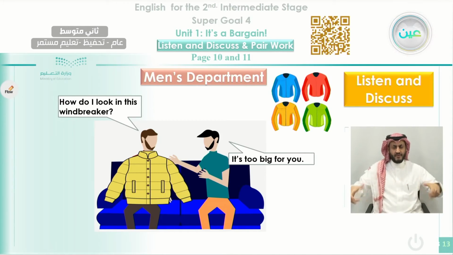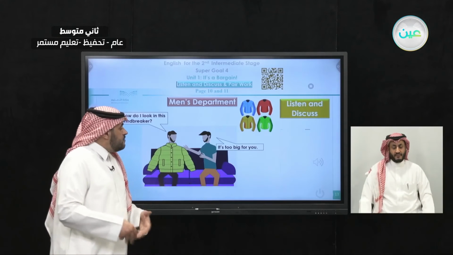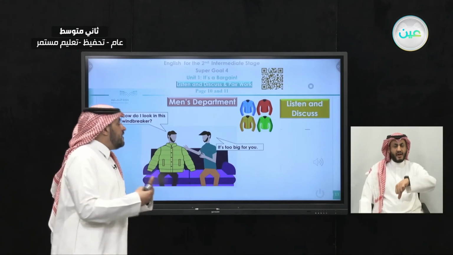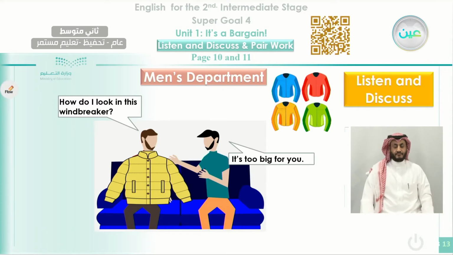Okay, so here the guy is asking his friend about this windbreaker that he's trying on, to check, but his friend gives him the opinion that it's too big. When we say too big, that means extra. It means you cannot wear it. It is a degree that is not suitable to put it on or to buy it. So his friend thinks that it is too big for him.